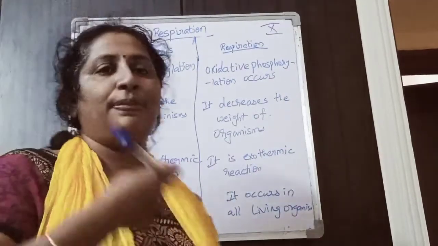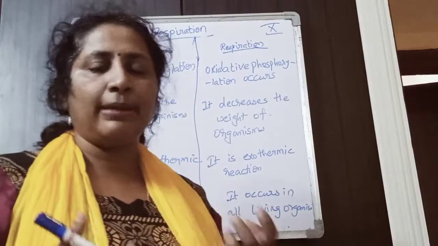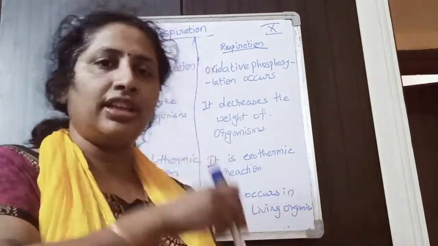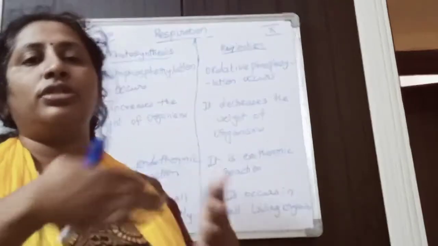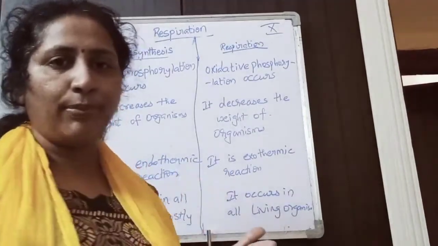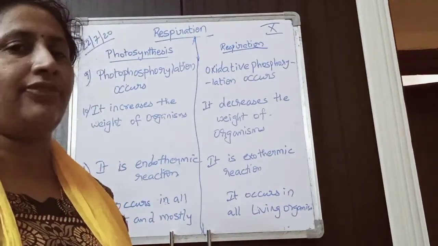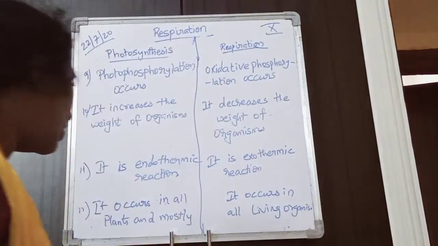So in respiration, what happens? The chemical energy, which is nothing but the food, the glucose, is broken down to release energy from it. That's why it is an exothermic reaction.